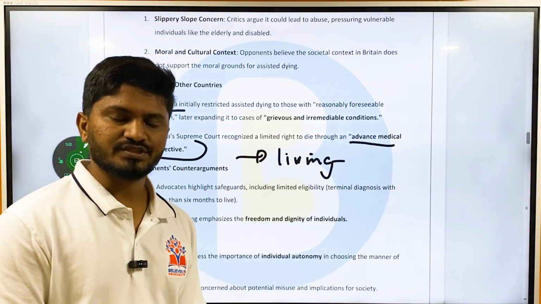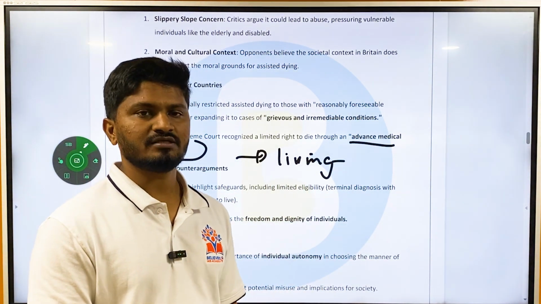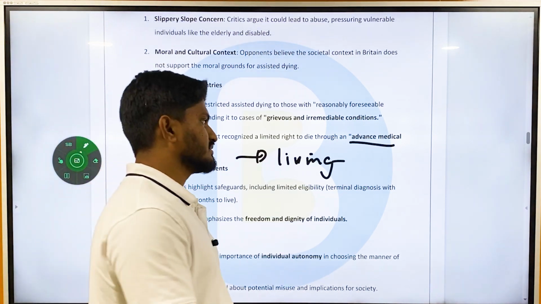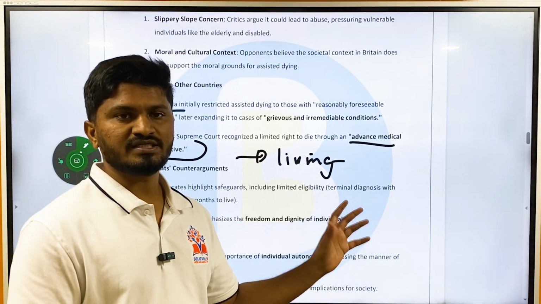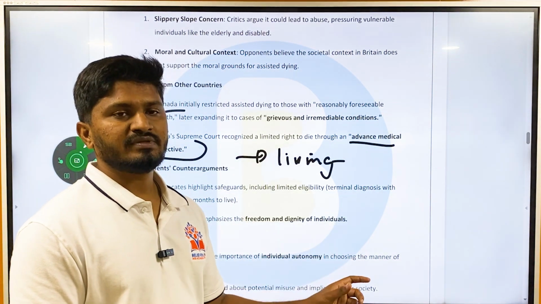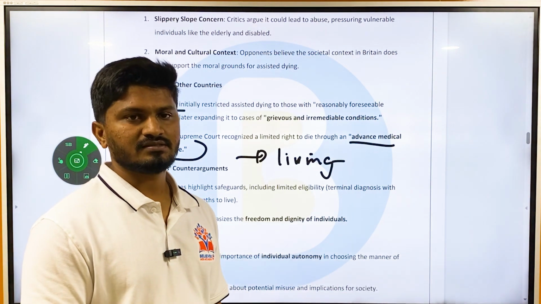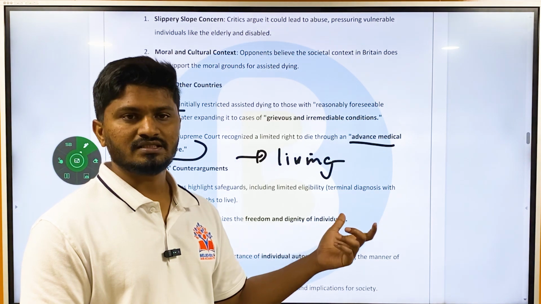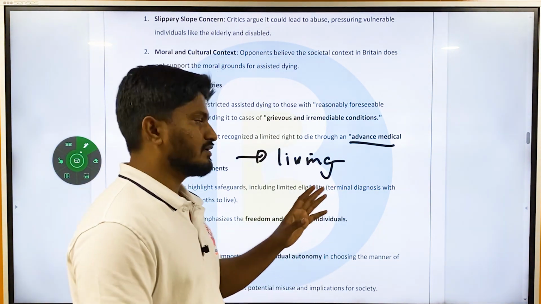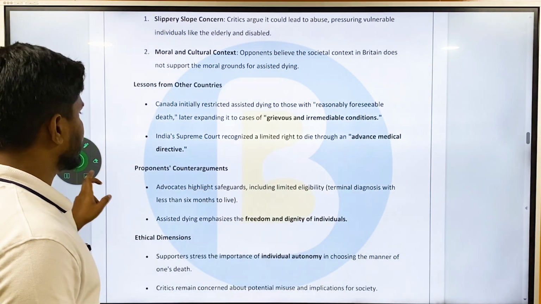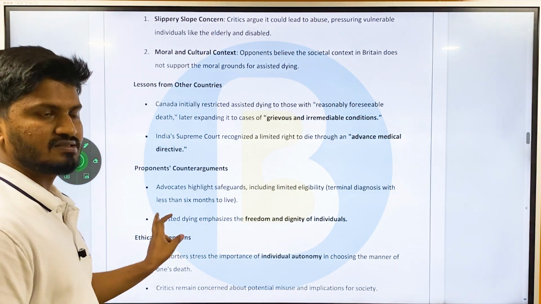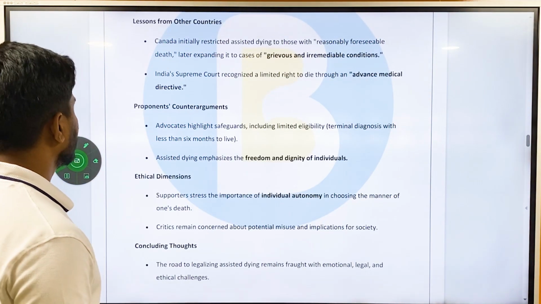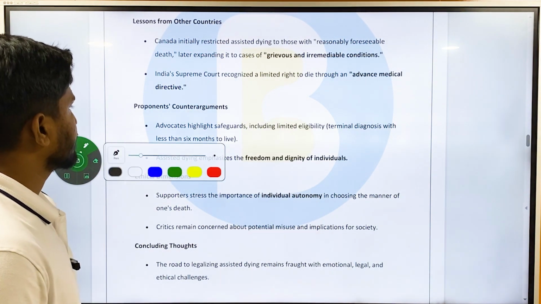unfortunately fall into a vegetative state, that is, once you become a terminally ill patient, then the assisted death will be carried out by the person you have mentioned. But that should also be done in front of a judicial magistrate and other persons, and that can be approved only by a medical board, which constitutes a neurologist, surgeon, etc. There is detailed guidance given by the Supreme Court. And recently there is a law in India also which tried to implement these things, but it is still in contention. Then what are the proponents' counter arguments?